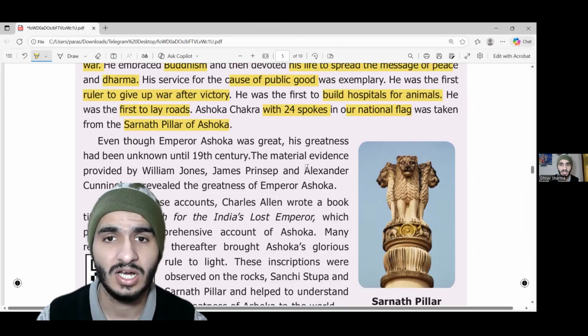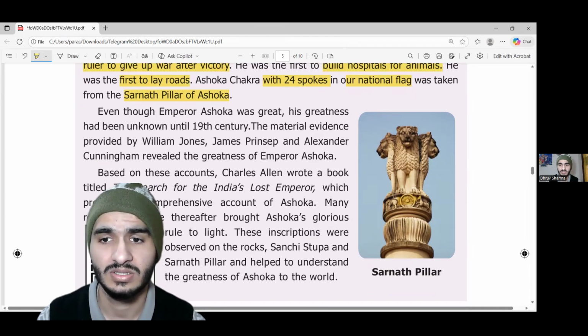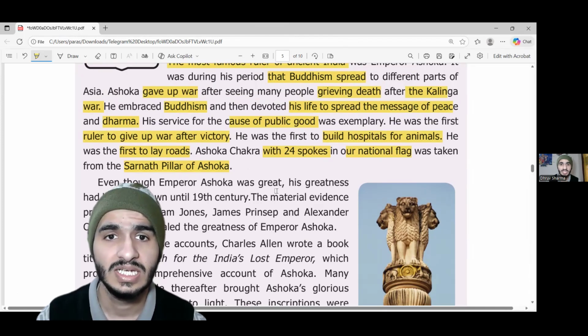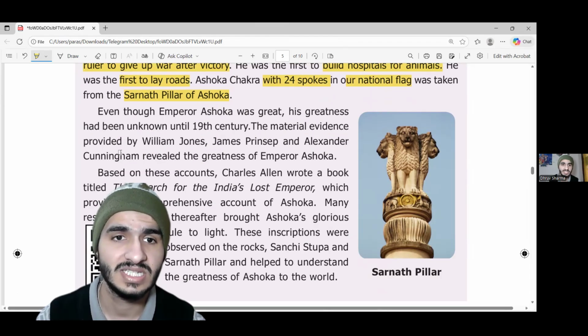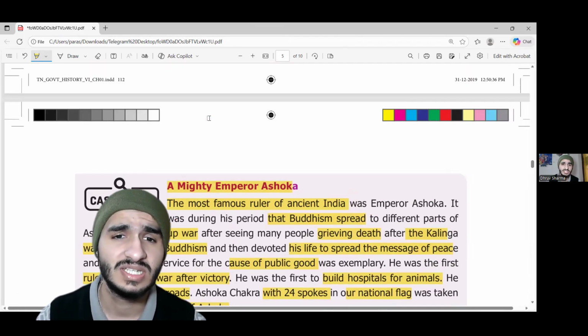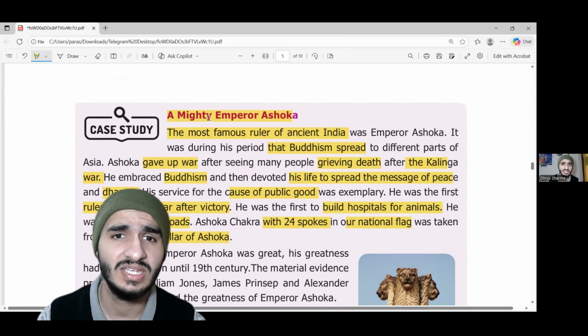The 24 spoke chakra is used in the Indian national flag. At the same time, the Sarnath Pillar of Ashoka is a very important part of our history. So you can see that history is very kind to Ashoka.